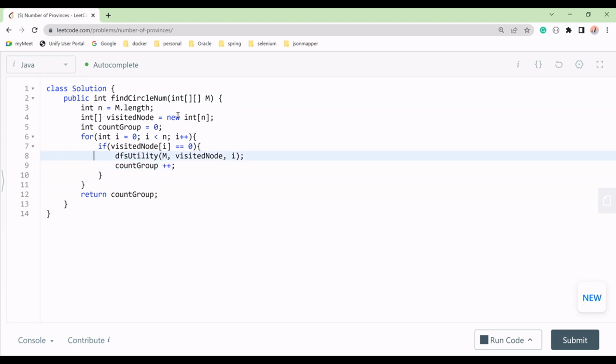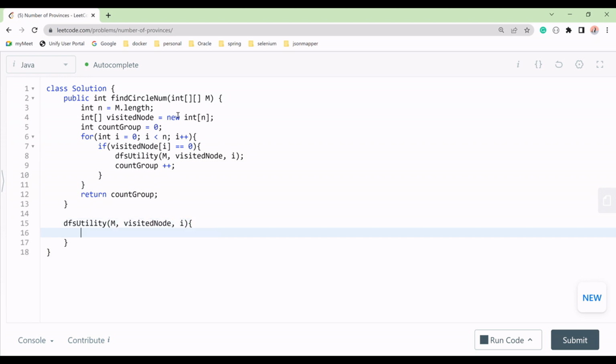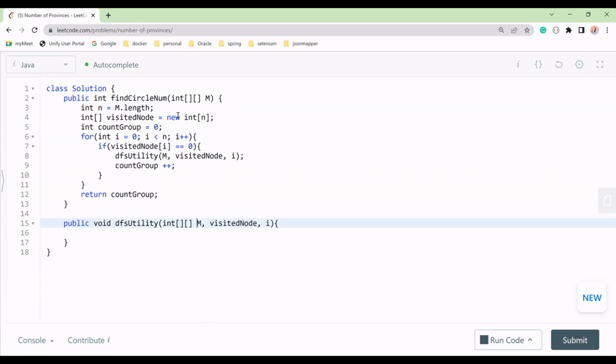So this DFS method we have to implement, right? We have not created this DFS, so how will we create that? We will go outside of this method, and we'll create this one. Let's see, like this. So what should be the return type? We are not returning any value, so this is a void method, right? So we'll do void, we are not returning anything. This is our matrix, right? Now visited node, we know what is visited node? This is an array, right? And i is nothing but int, and this i is what?